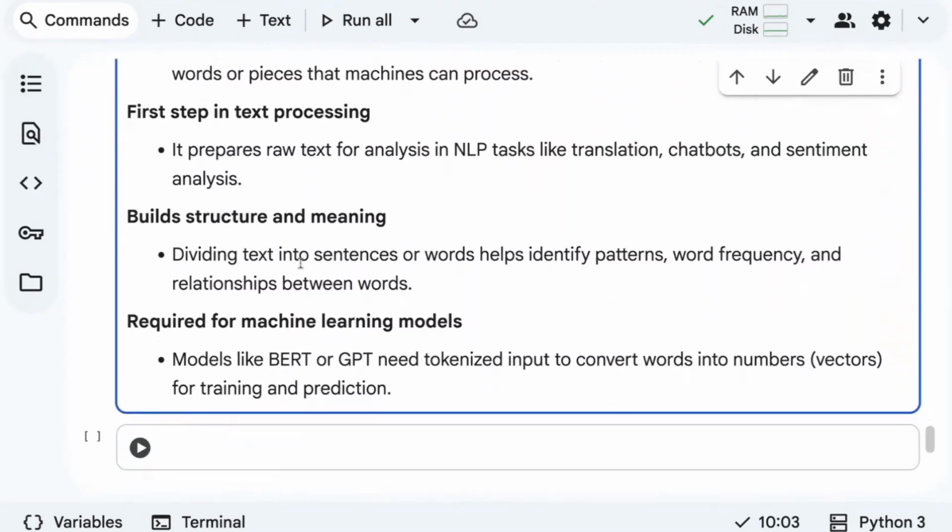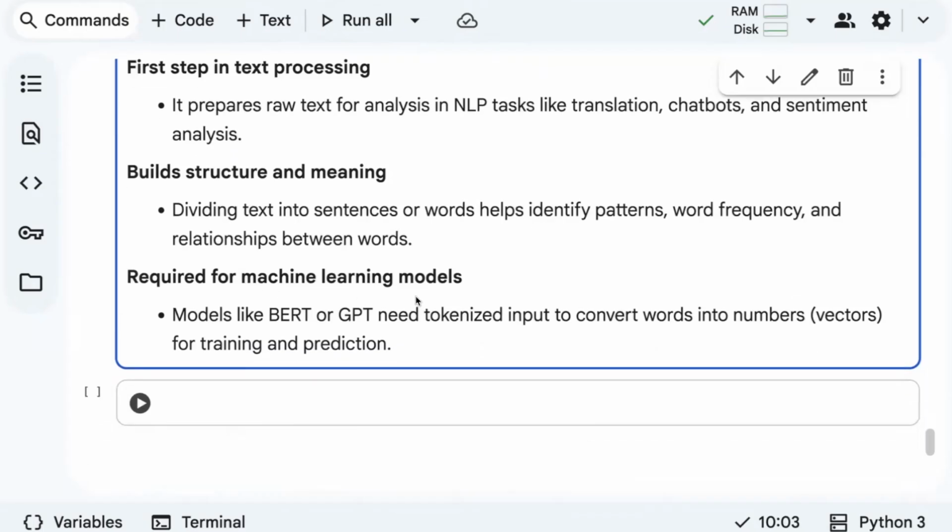It builds structure and meaningful information. Dividing text into sentences or words helps identify patterns, word frequency, and relationships between words. This is required for machine learning models like BERT or GPT, which need tokenized input to convert words into vectors or numbers for training and prediction. Converting text into numbers we will see in upcoming videos.